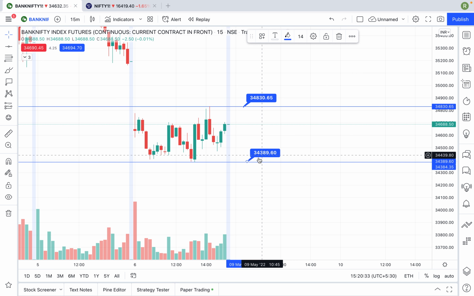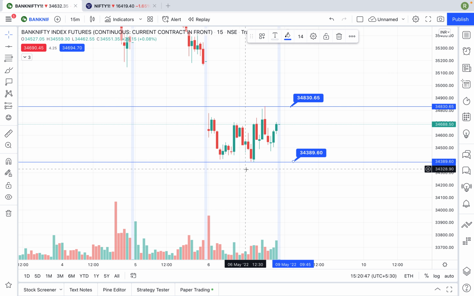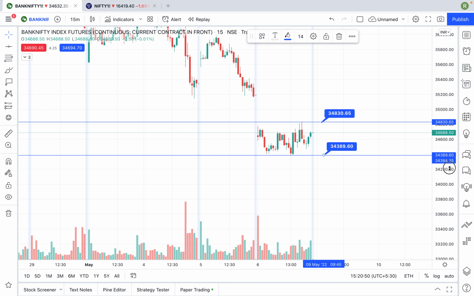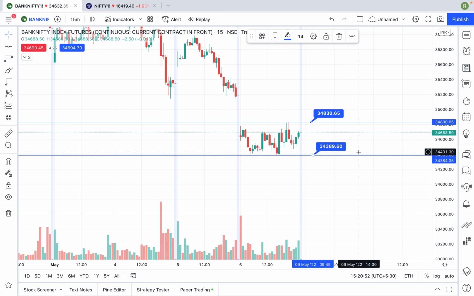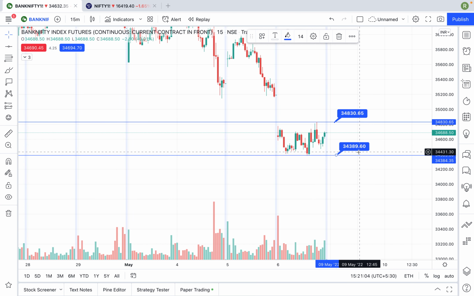Cool. Now in this particular place, if the call sellers are high, the stock or index will not go above this level. If the put sellers are high, the market will not allow this particular range to break down. So this is how you need to understand the index step by step. Once you start working on option chain analysis and understanding price action, you will get to know where the barriers are, or what border the market is creating.